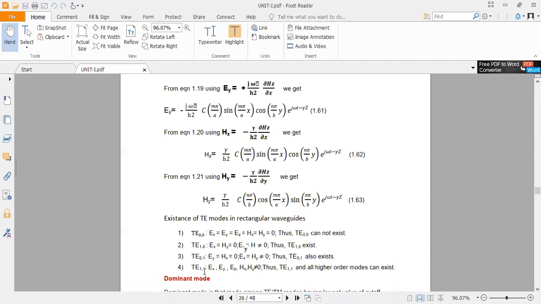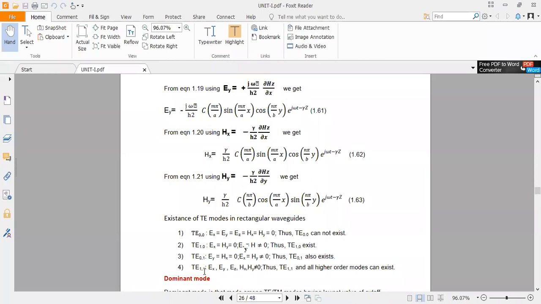But in case of TM, do you remember what modes exist? TM11 and other higher order modes exist. The remaining modes become what? 0. There we have seen TE00, TE01, TE10 all become 0. Okay, that's the derivation of a rectangular waveguide in transverse electric mode.